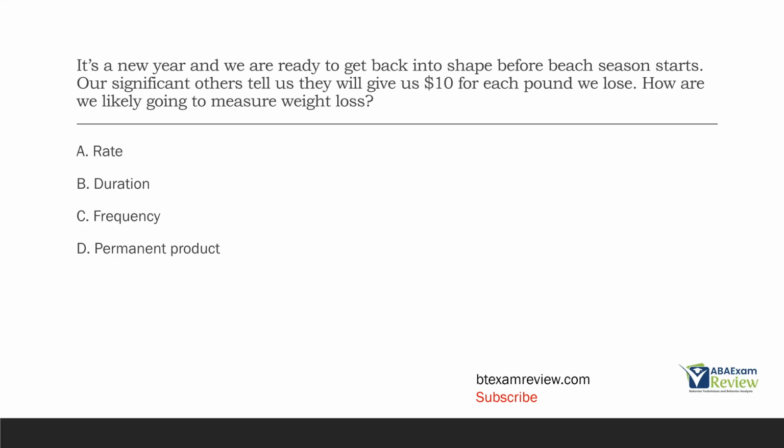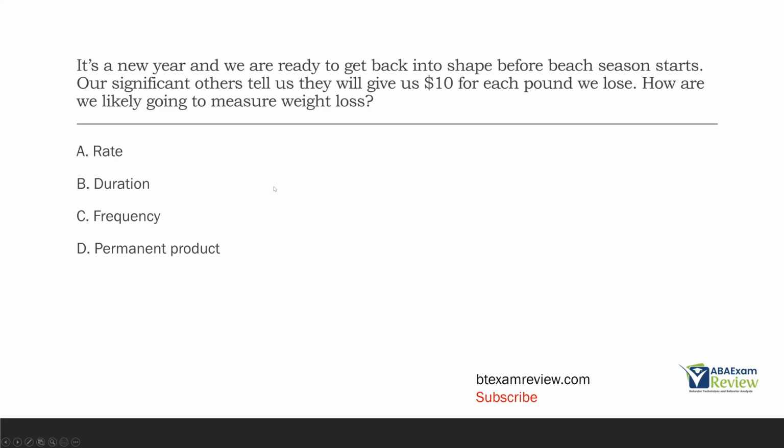Now, is our significant other going to be able to observe everything we eat, every time we weigh ourselves, all the things that go along with losing weight? Well, no, but they still need to know if we lose pounds. So how can you measure something without having to actually see the things occur? A, rate. Well, rate, we're going to need frequency and time. This isn't a how quickly we can lose the weight challenge, right? So we're not really worried too much about the rate, okay? Because every pound we lose, $10, regardless of the speed.